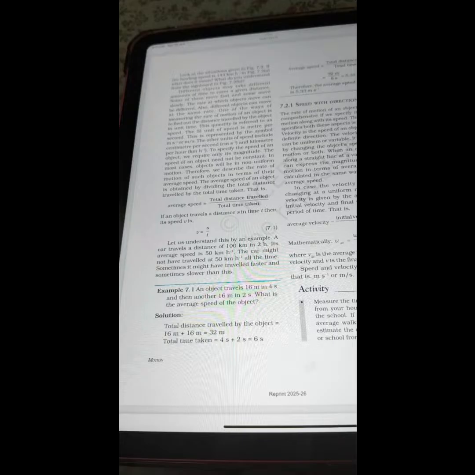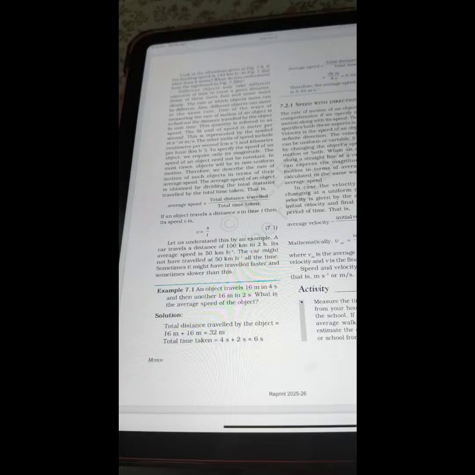The average speed of an object is obtained by dividing the total distance traveled by the total time taken. That is, average speed is equal to total distance traveled divided by total time taken. If an object travels a distance s in time t, then its speed v is written as v is equal to s upon t.